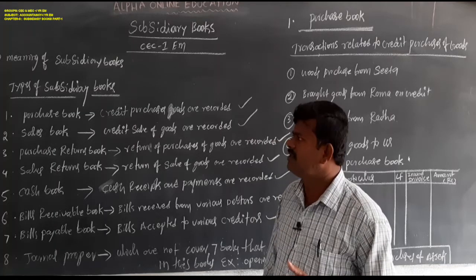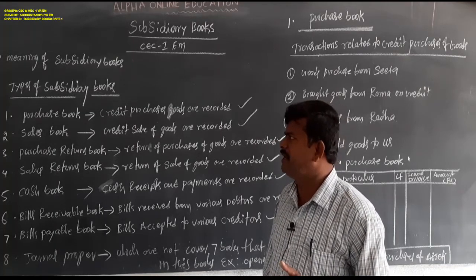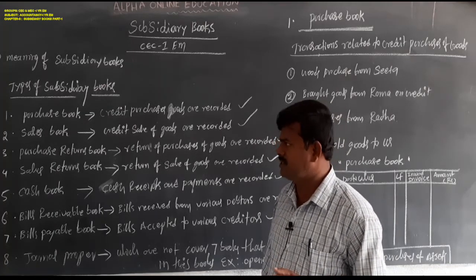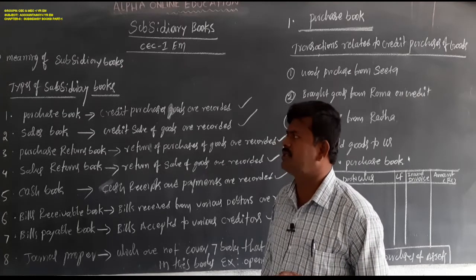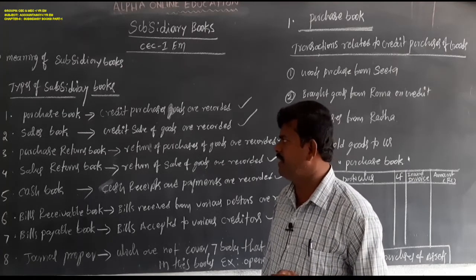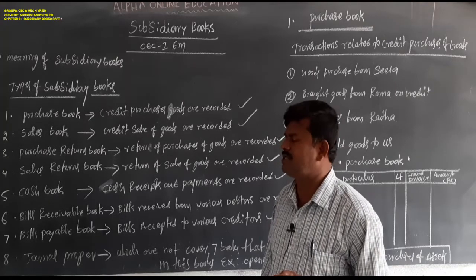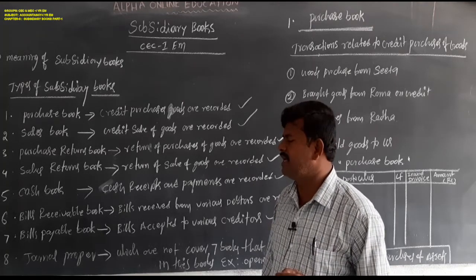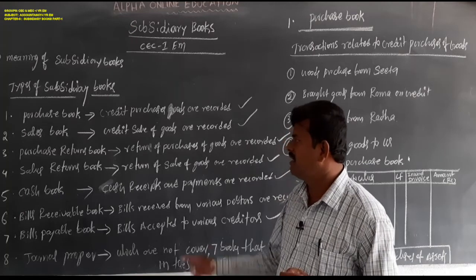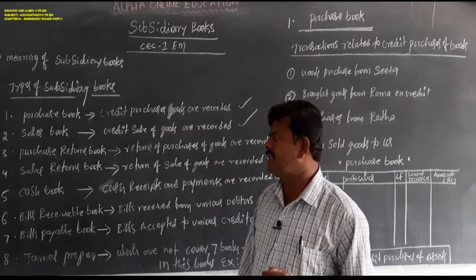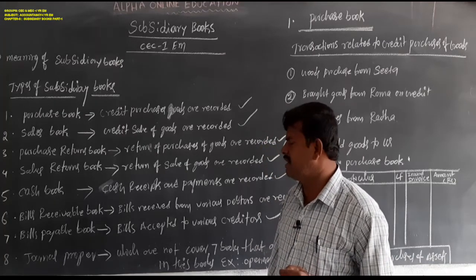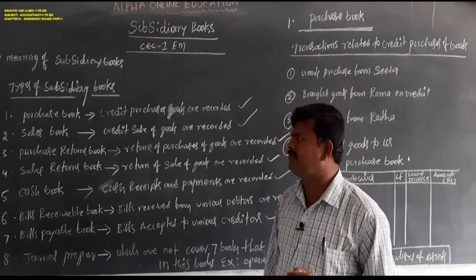Once again, the purchase book is maintained for credit purchases of goods, the sales book for credit sale of goods, the purchase returns book for purchase returns of goods, and the sales returns book for return of goods sold on credit. In the cash book, receipts and payments are recorded.